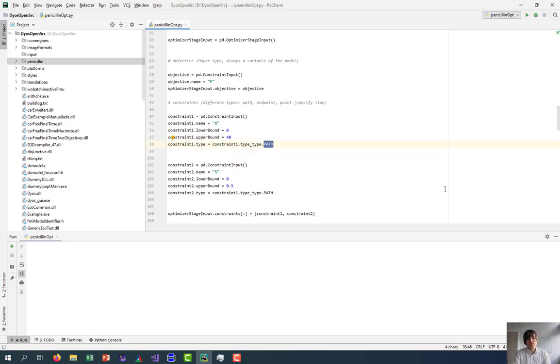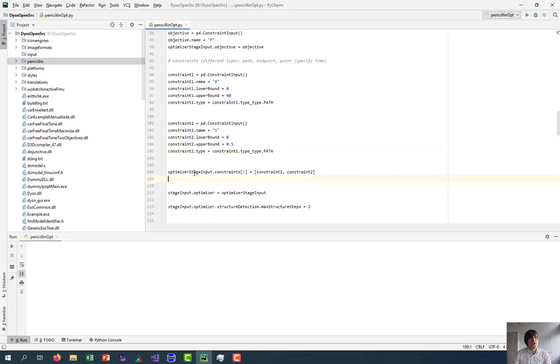We could also have a different type of constraint, which would be an endpoint constraint, for example. However, in this case, we just have path constraints. There's the other constraint on the substrate S, and this is also a path constraint. We add them to our input and have therefore defined all the relevant parts for the optimization.